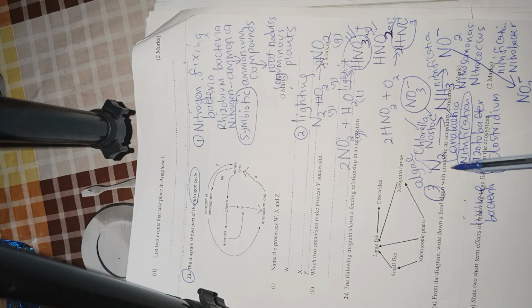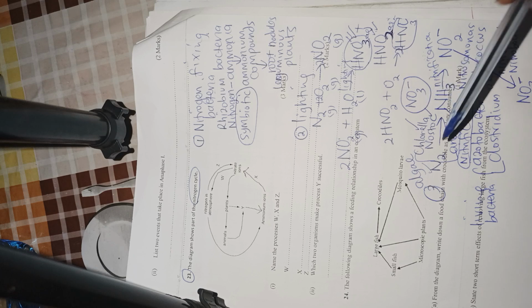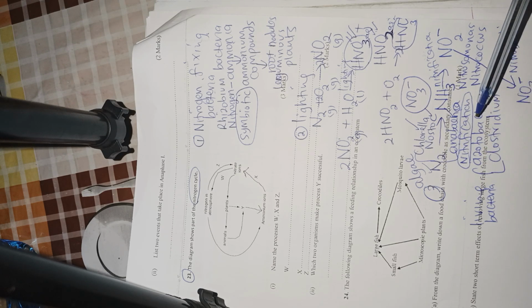So nitrogen is converted to ammonia by free-living algae, chlorella, nostoc, and anabaena. And later, you can have the nitrogen getting converted into ammonia by the free-living bacteria like the Azotobacter and the Clostridium. Then the ammonia can get converted into nitrite by a process called nitrification, by which bacteria, Nitrosomonas and Nitrococcus.